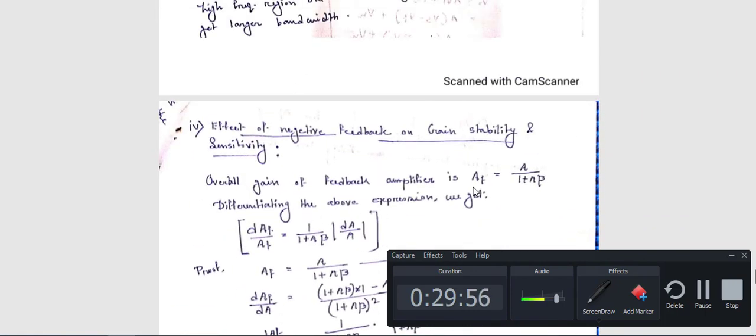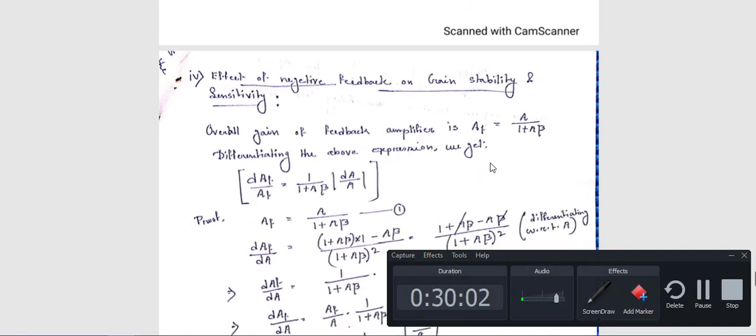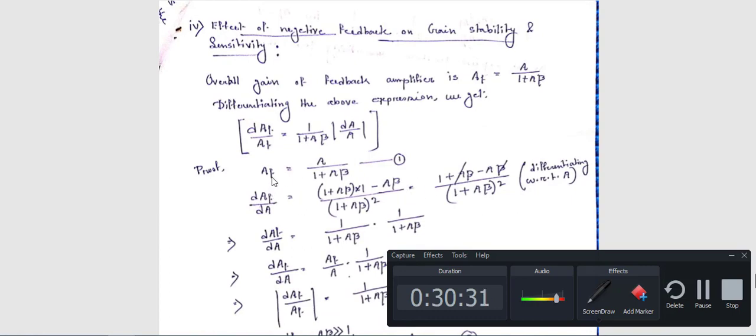Then the effect of negative feedback on gain, stability and sensitivity. Now this is all about the overall gain of the amplifier, that is AF is equal to A divided by 1 plus A beta. Now if you differentiate this with respect to A, that means dAF, the expression is like this. Now this 1 by 1 plus A beta part is constant, so it will be dA. So like this. Now what is AF? AF is equal to A divided by 1 plus A beta.